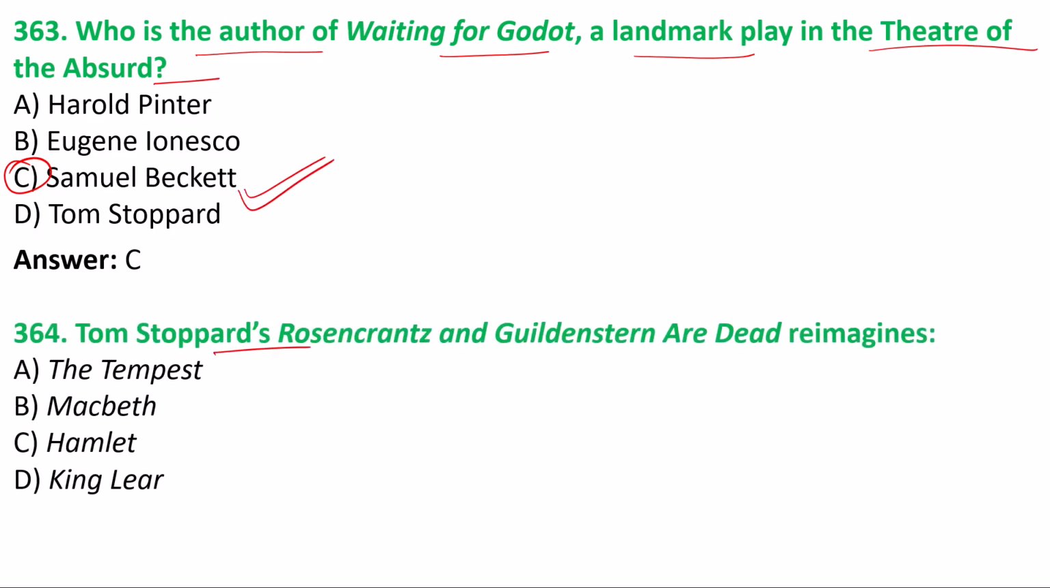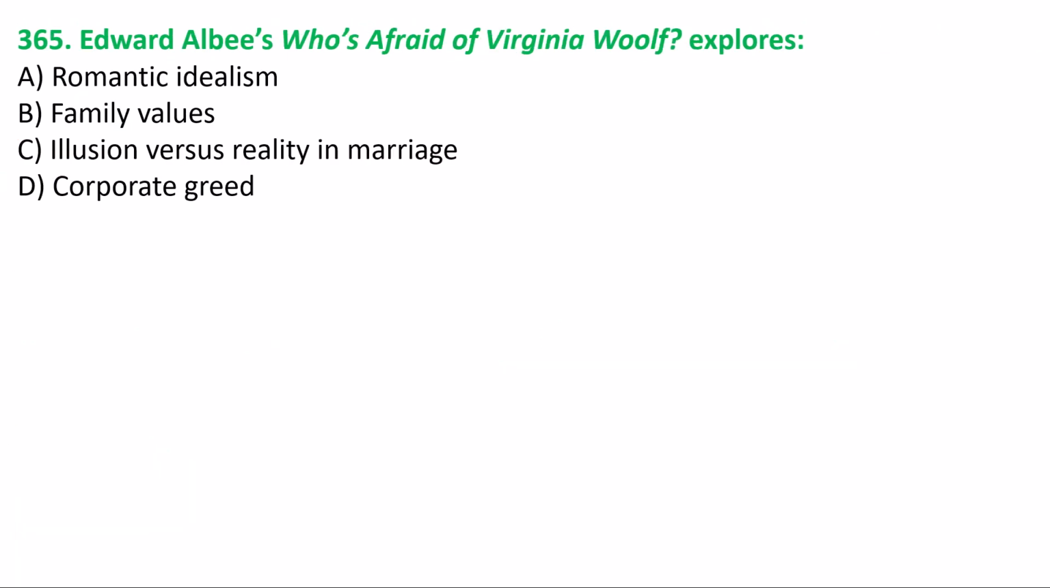364. Tom Stoppard's Rosencrantz and Guildenstern Are Dead reimagines the Hamlet play. They were characters from Shakespeare's play Hamlet, and Tom Stoppard had written this work, Rosencrantz and Guildenstern Are Dead, and that's why it reimagines the Hamlet play. 365. Edward Albee's Who's Afraid of Virginia Woolf explores illusion versus reality in marriage.